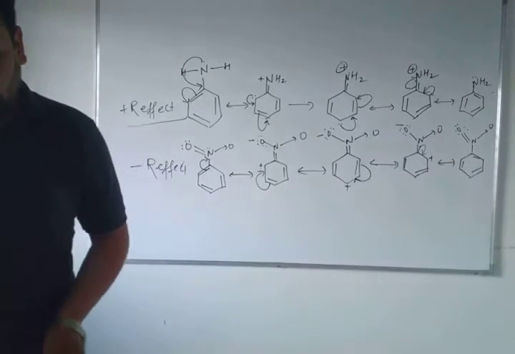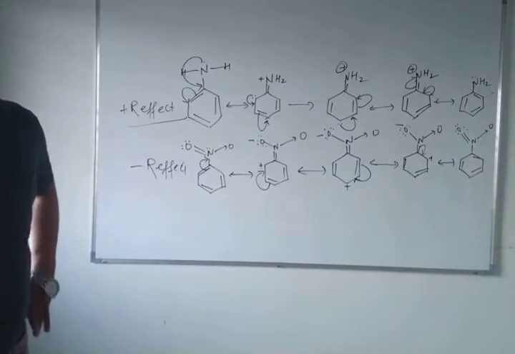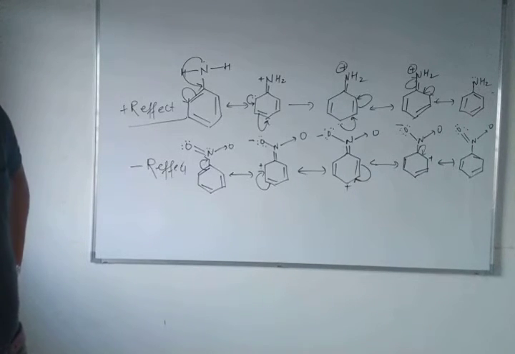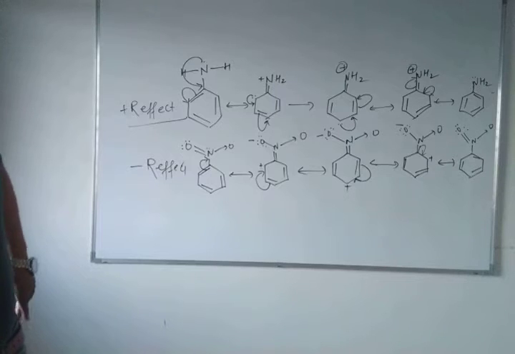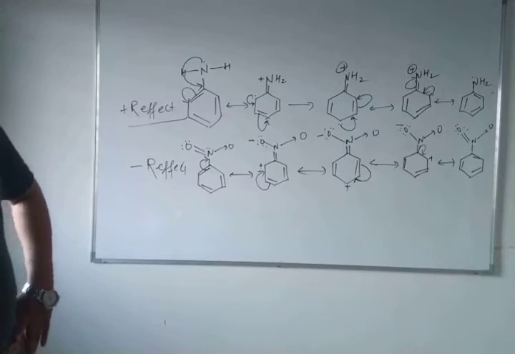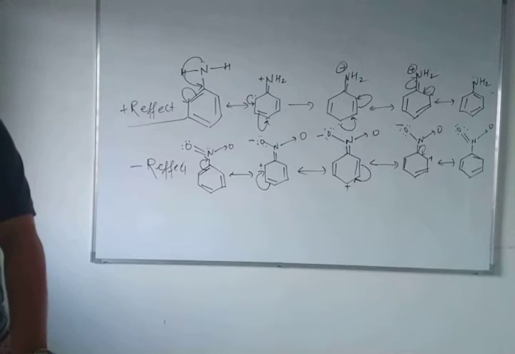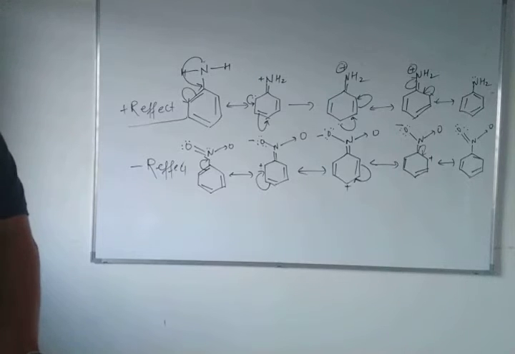It involves delocalization of sigma electrons of the carbon-hydrogen bond of an alkyl group directly attached to an atom of an unsaturated system. Unsaturated to saturated, you know very well, as I have shown you in hyperconjugation, how an unsaturated carbon compound is involved with saturated hydrocarbons in the form of hyperconjugation.